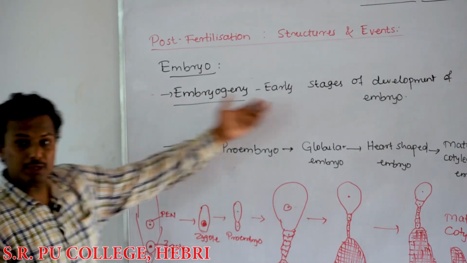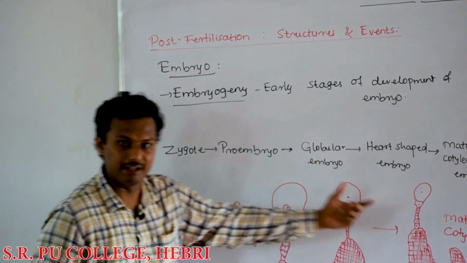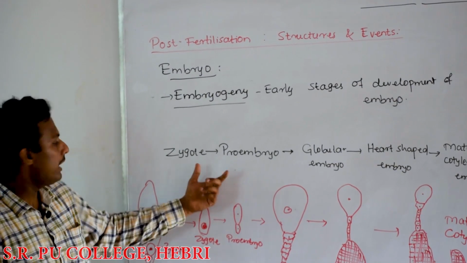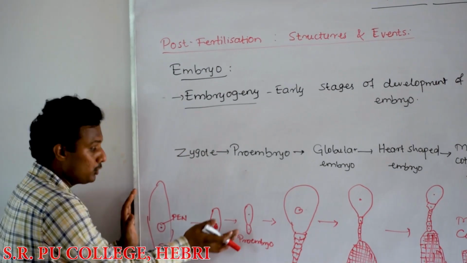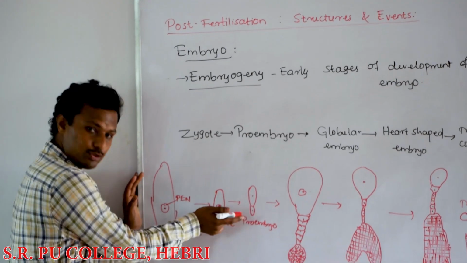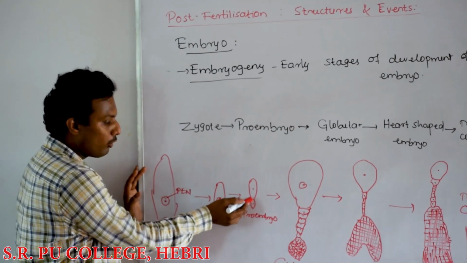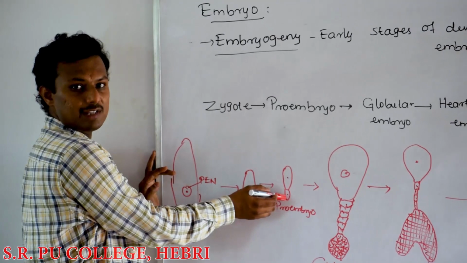So the embryogeny of both monocots and dicots follows the same sequence of events, that is from zygote to proembryo. Proembryo is a stage where the zygote develops into a two-celled stage. The one cell of the zygote divides unequally, forming two unequal cells, one larger cell and the other a smaller cell.